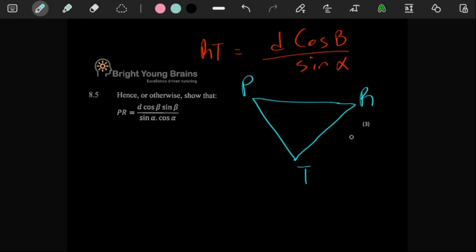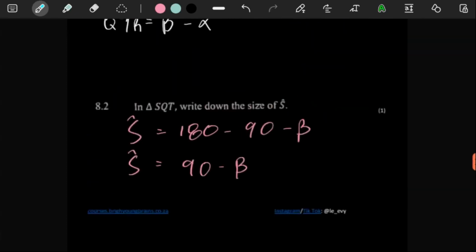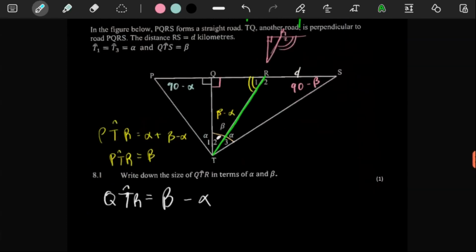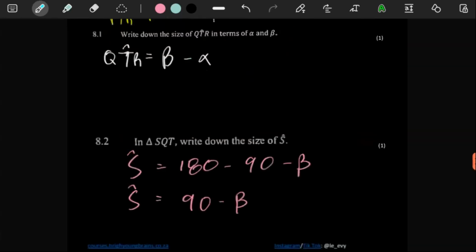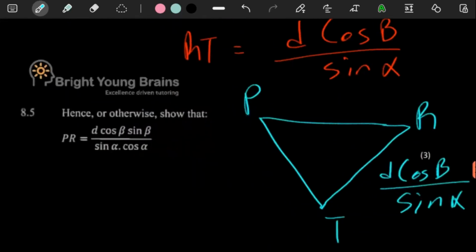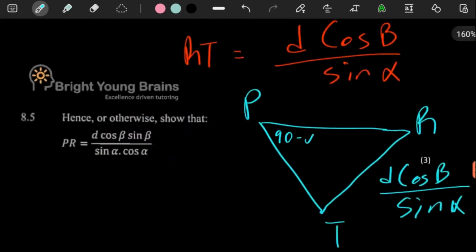So RT we have, it's D cos beta over sine alpha. And then PT, we don't have anything for PT, so we might as well not worry too much about it. But we have the angles, right? Remember, this angle here is 90 minus alpha. This one there is just 90 minus beta.